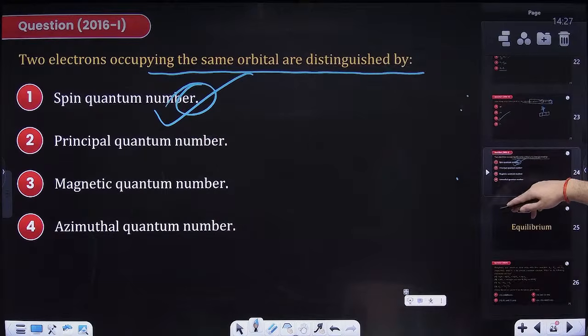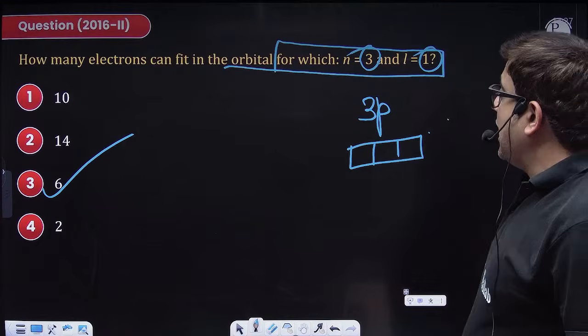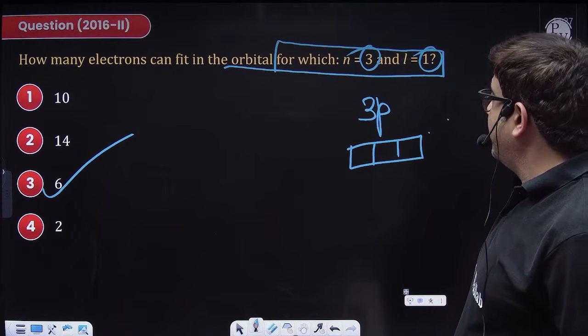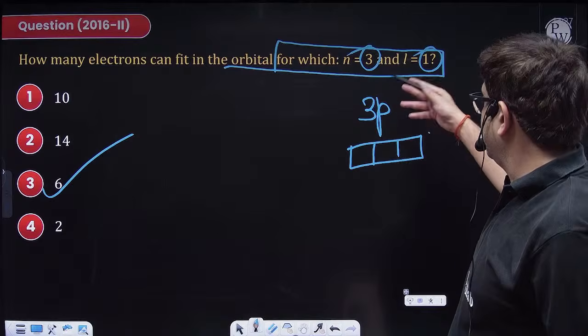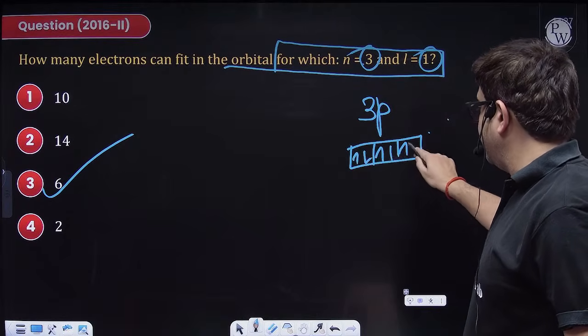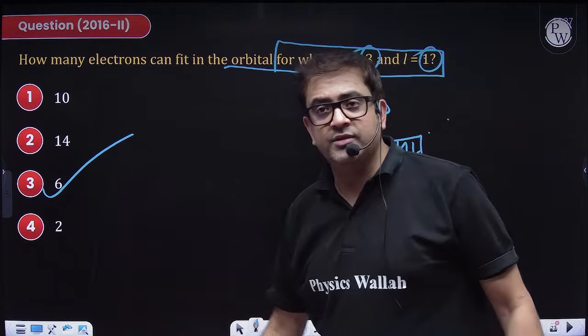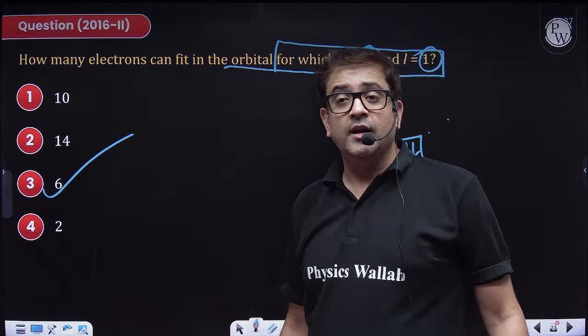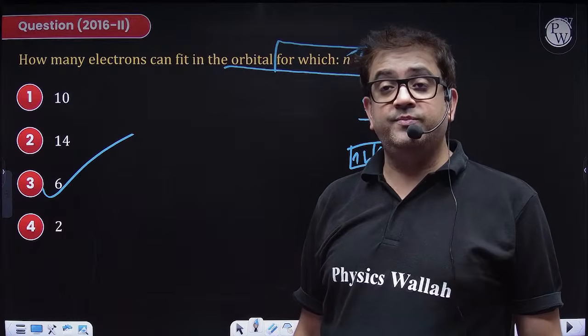What is the previous one? How many electrons can fit the orbital for which n equal to 3? So for n equal to 3, 1, 2, 3, 4, 5, 6. So 6 electrons can be accommodated. So this is also right.